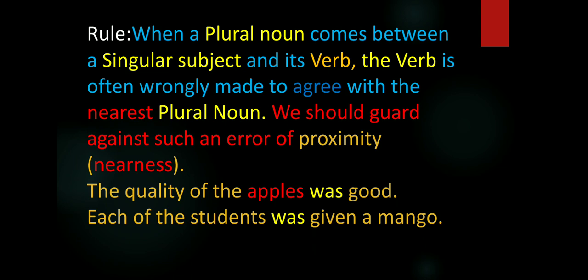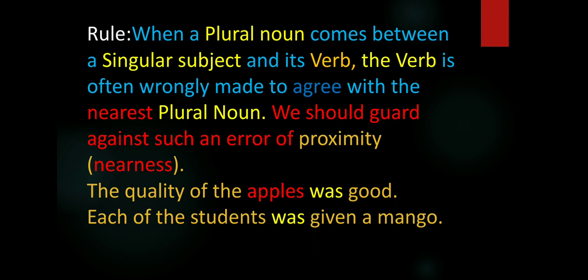Next one. Each of the students was given a mango. Very often we make the mistake of observing the noun students in the plural and we tend to use a plural verb, but that is wrong.